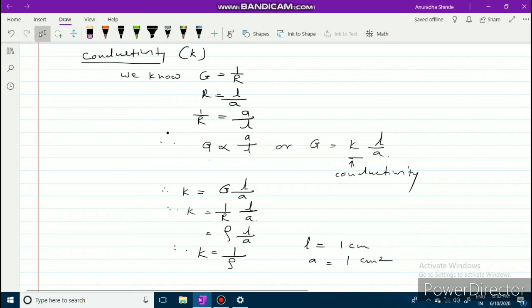Here, length is 1 centimeter and area is also 1 square centimeter. So you can say that conductivity is inversely proportional to rho. That means K is equal to 1 divided